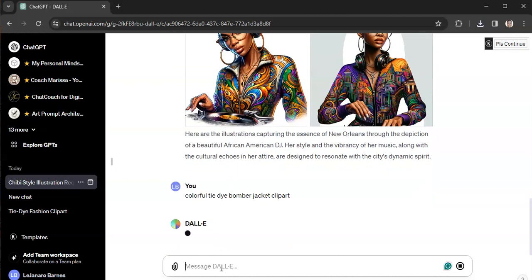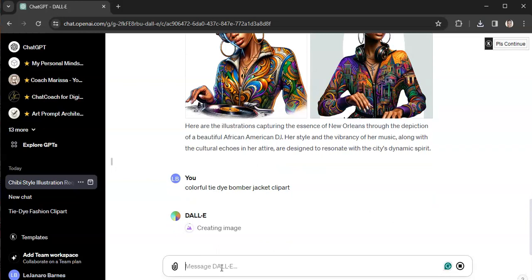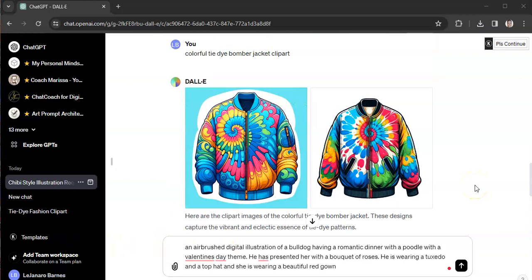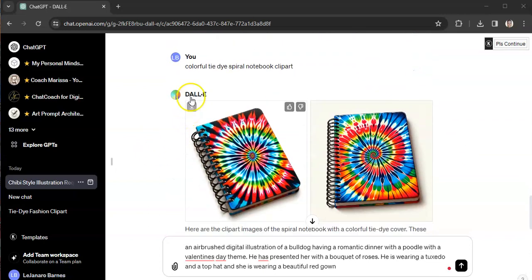And let's see if you remember the images that I did from Midjourney. Let's see how it compares in ChatGPT. All right, so here's the image of a colorful tie-dye bomber jacket. I also tried a colorful tie-dye spiral notebook.